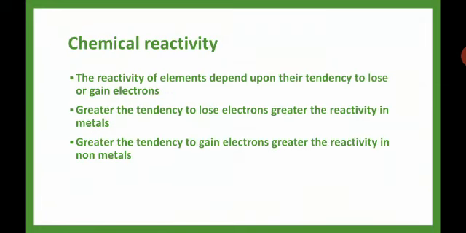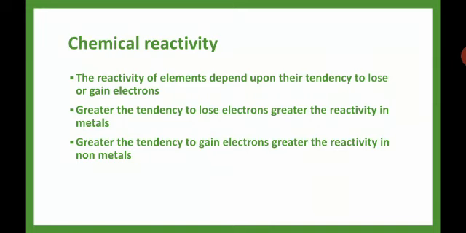So next one is chemical reactivity. The reactivity of elements depends upon their tendency to lose or gain electrons. Reactivity is nothing but how the atoms of elements react with each other. If an element shows a greater tendency to lose electrons, the reactivity will be more in metals. If it has a tendency to gain electrons, then the reactivity is greater in non-metals. So how does it vary across the period and down the group?